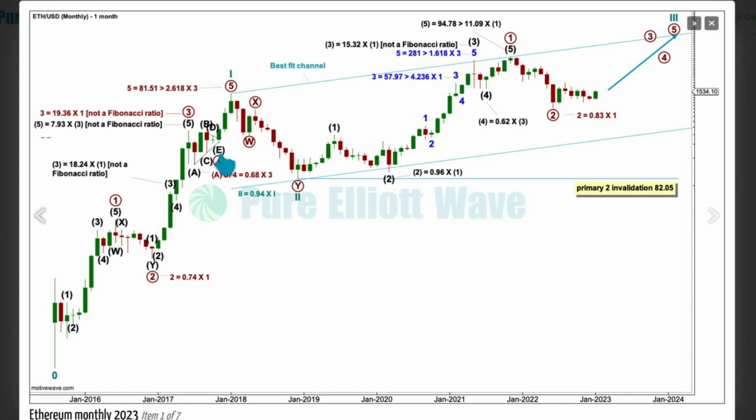I'm also noting that primary wave 5 is $81.51 longer than 2.618 the length of primary 3.